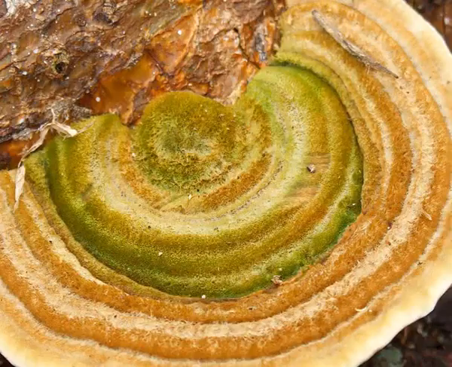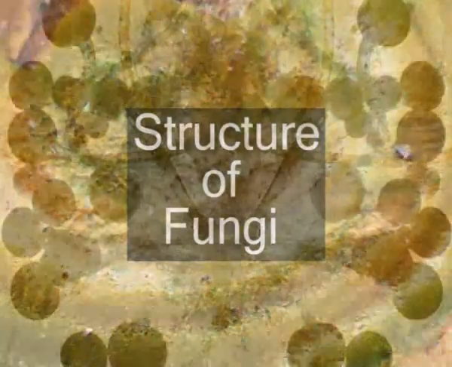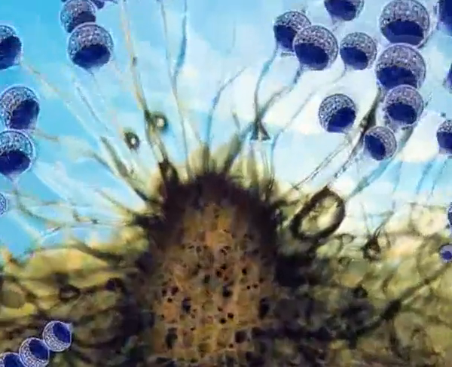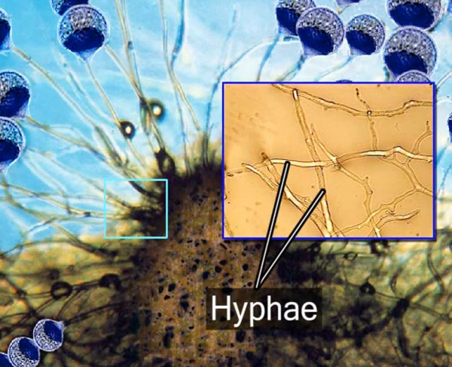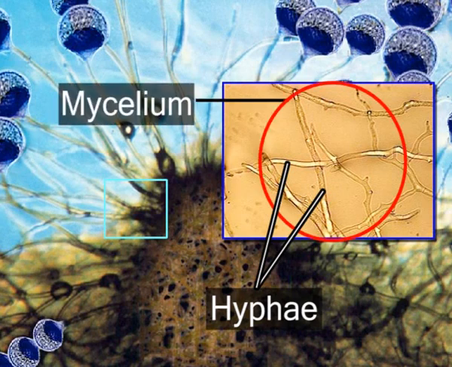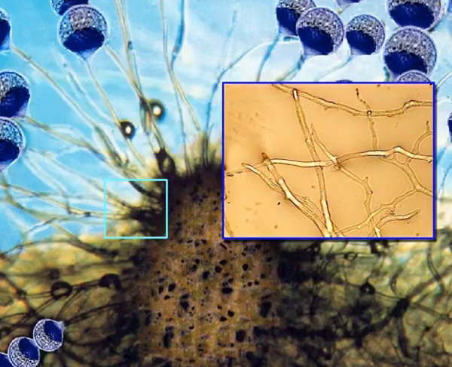Structure of fungi. The main body of a fungus is usually composed of enormous numbers of fine branching threads called hyphae. Each fungus will have vast numbers of these hyphae. These hyphae together form a tangled mat or web called mycelium. So the living body of a fungus is a mycelium made out of a web of tiny filaments called hyphae.